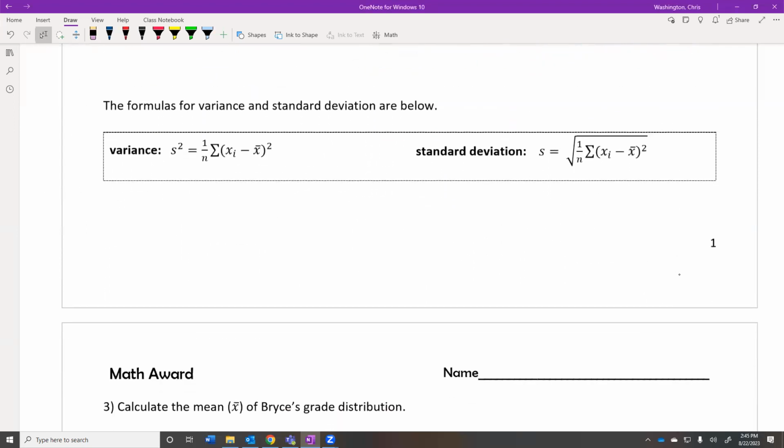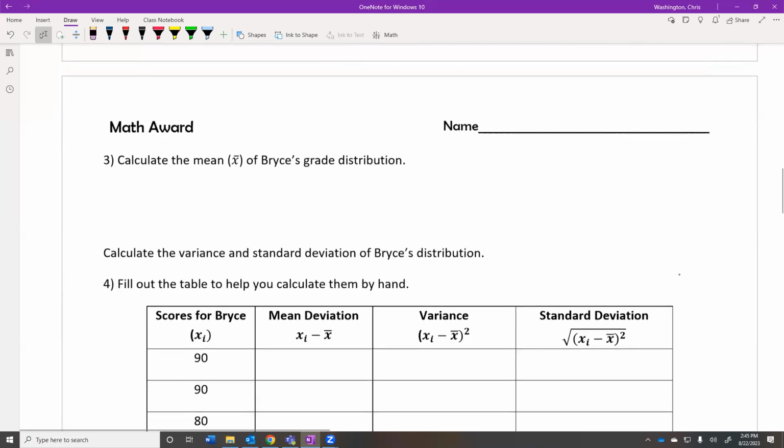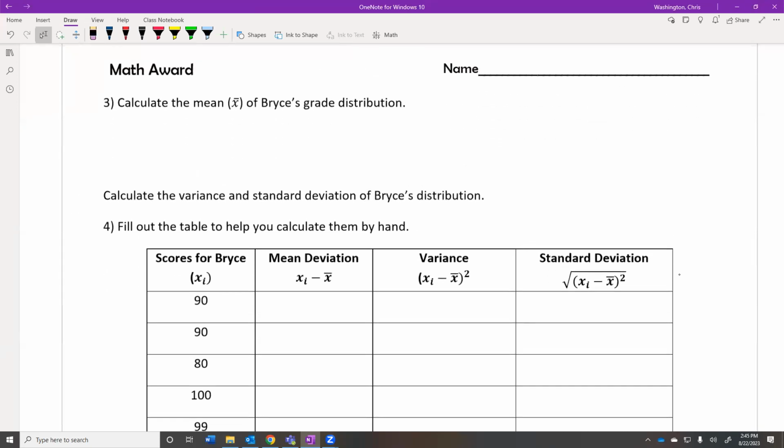This is kind of our new stuff today. The variance and the standard deviation, you do not need to know these formulas. I'm not even going to really refer to them. We're going to use them twice, but then we're going to find everything else on the calculator. Because imagine what we're going to be doing. We're going to be doing it with 8 numbers. A lot of times we have a lot more than 8 numbers in our data. We might have 1,000 numbers or 2,000 numbers. So to do this by hand would be really tough. Very, very tedious.